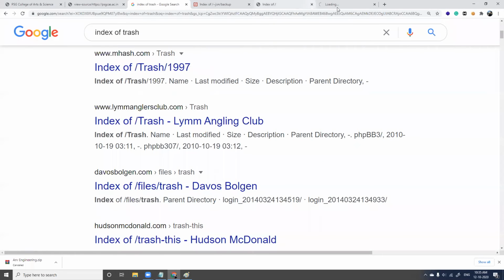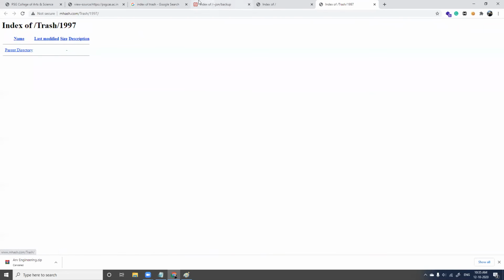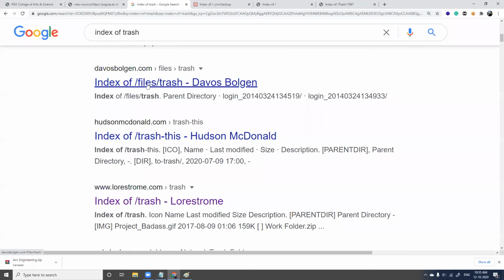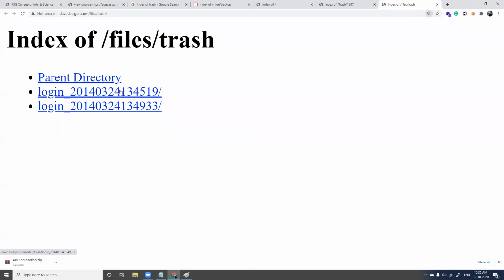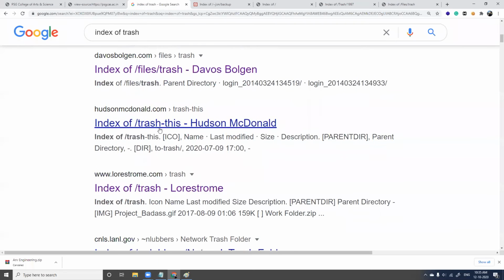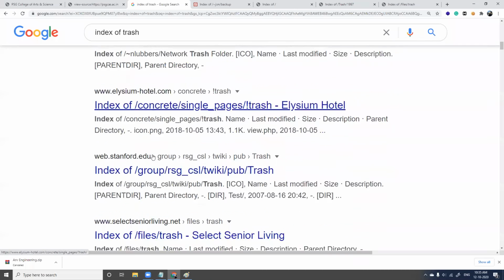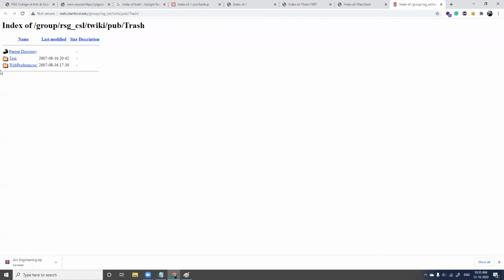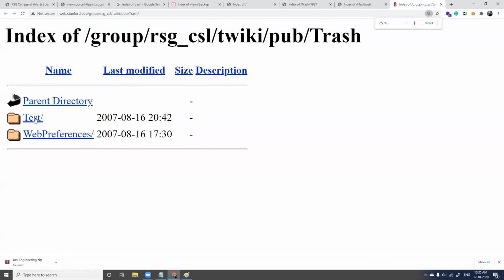Index of files, trash. Okay, they have a few login details. Probably that will be worth it.